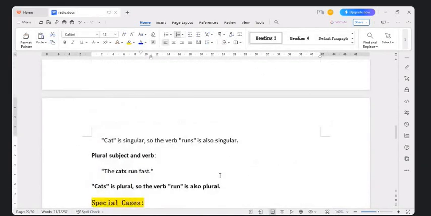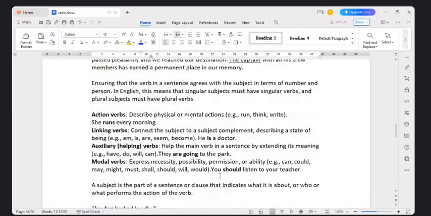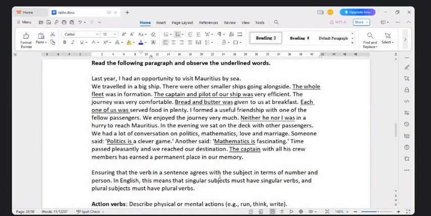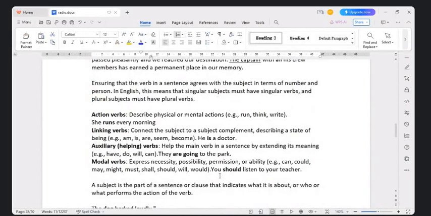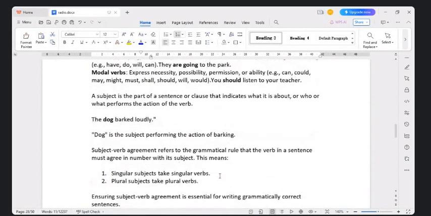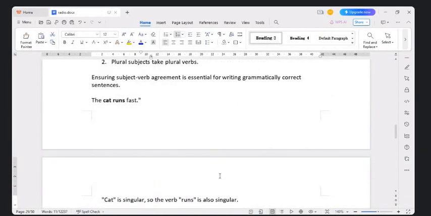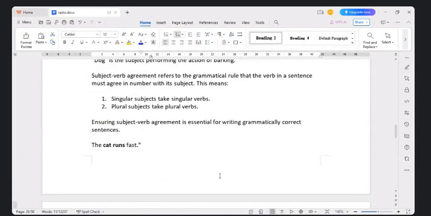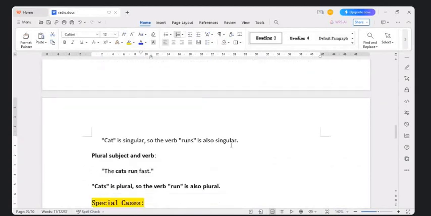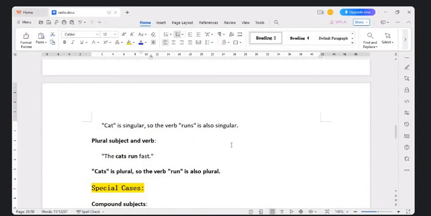Okay, now let us run through what we have already revised today once again. In the upcoming session, we will go through more examples to understand subject verb agreement. All right. So the first rule that we discussed was that subject verb agreement is essential for writing grammatical sentences. Why? Because singular subjects can only have singular verbs. Plural subjects can have plural verbs. The cat runs faster. Now, when you change it, it becomes cats run faster.